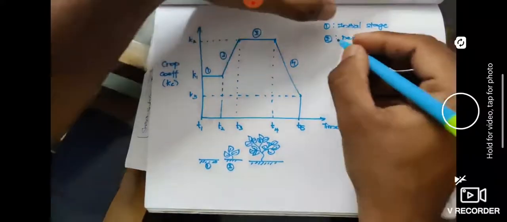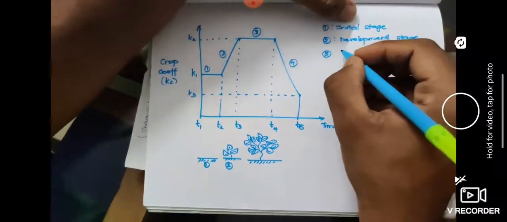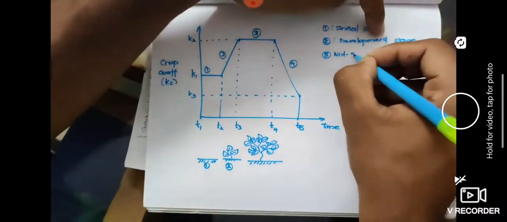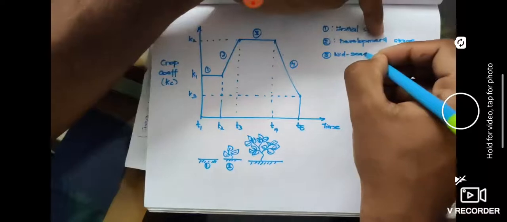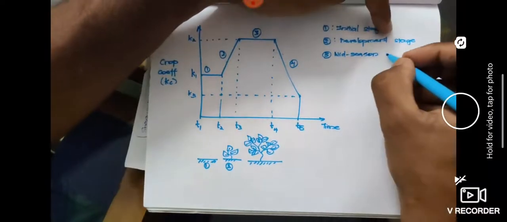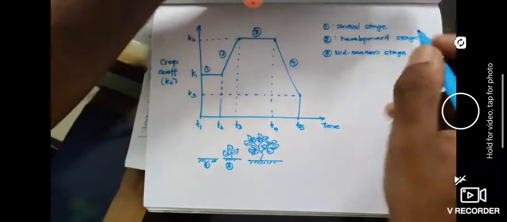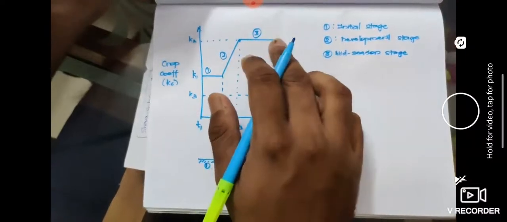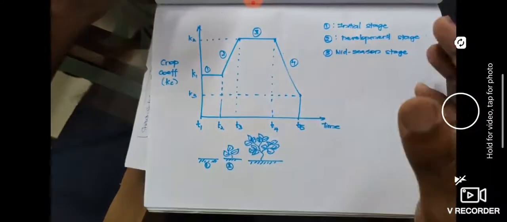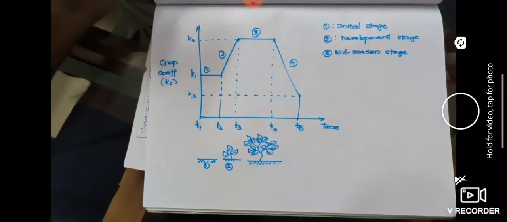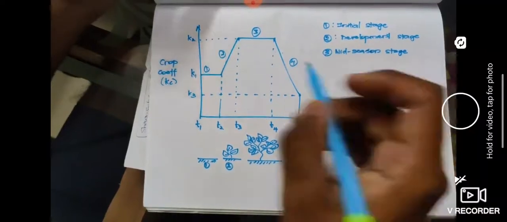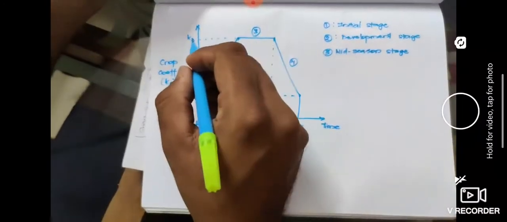That third stage is called the mid-season stage. Since it has reached maturity, it won't need more water. The daily requirement of water will be more or less the same, so it has reached a value K2.